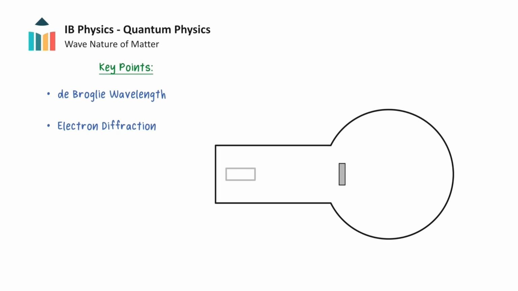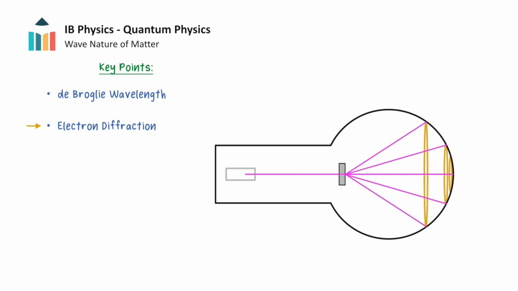In this video, we will explore how particles can behave like waves. We will state de Broglie's hypothesis and define the de Broglie wavelength of a particle. Afterwards, we will see how the diffraction of electrons provided evidence for the wave nature of particles.